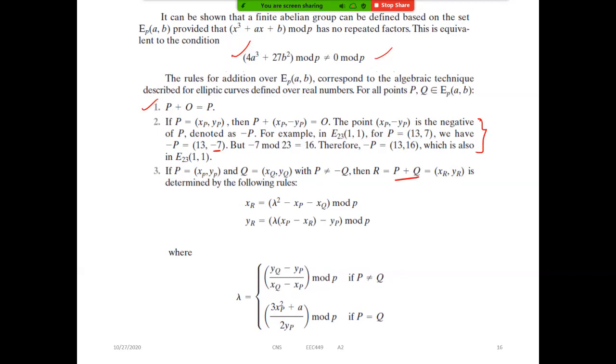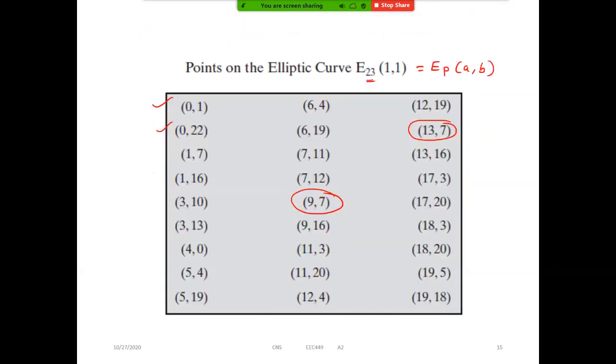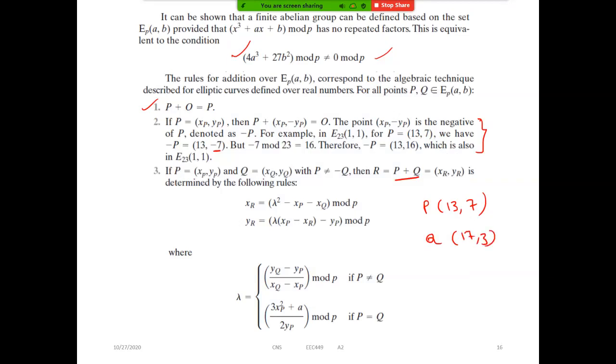If P is not equal to Q, that means different coordinates, right? For P, suppose 13, 7, and Q we can take 17, 3. See, these two I cannot say equal. If P is equal to Q, suppose 9, 7, then we have to use this equation. So if not equal, lambda will be y2 minus y1 by x2 minus x1. If they are equal, 3x square p plus a by 2y. So once I know this lambda, then we can find xr and yr value.